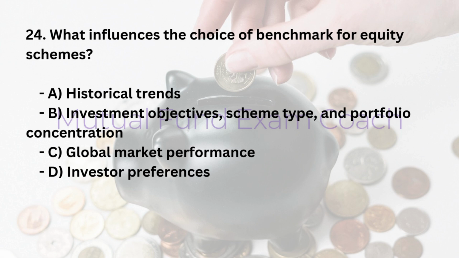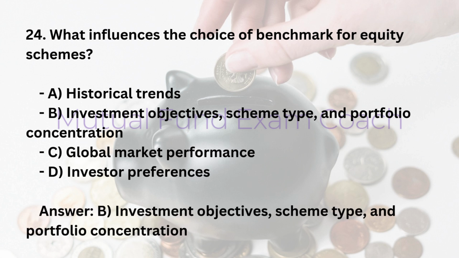24. What influences the choice of benchmark for equity schemes? A. Historical trends. B. Investment objectives, scheme type, and portfolio concentration. C. Global market performance. D. Investor preferences. Answer, B. Investment objectives, scheme type, and portfolio concentration.